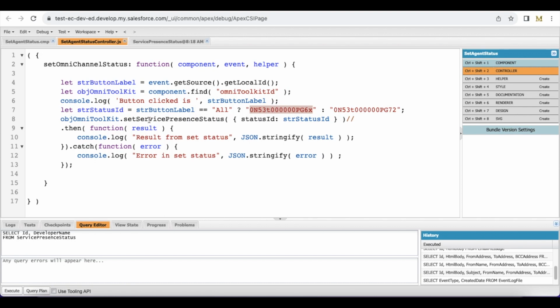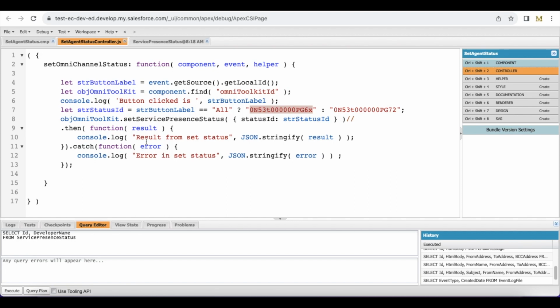Using Omni Toolkit.service present status, I am passing the status ID based on the button that was clicked, and then using set service present status, the status is set.